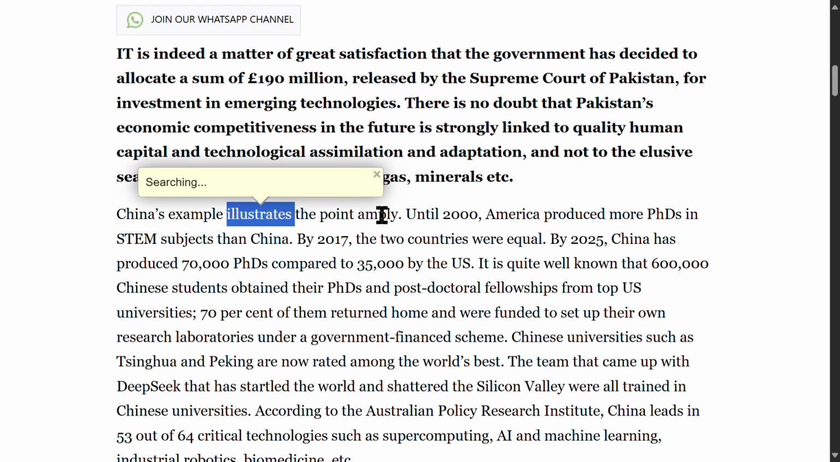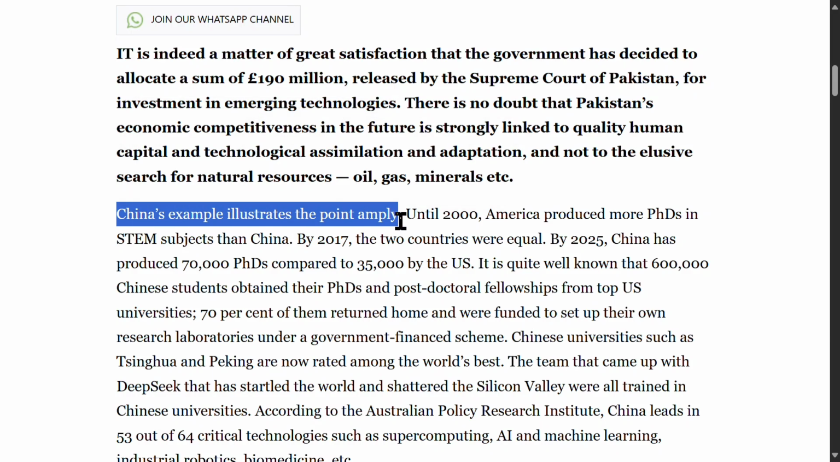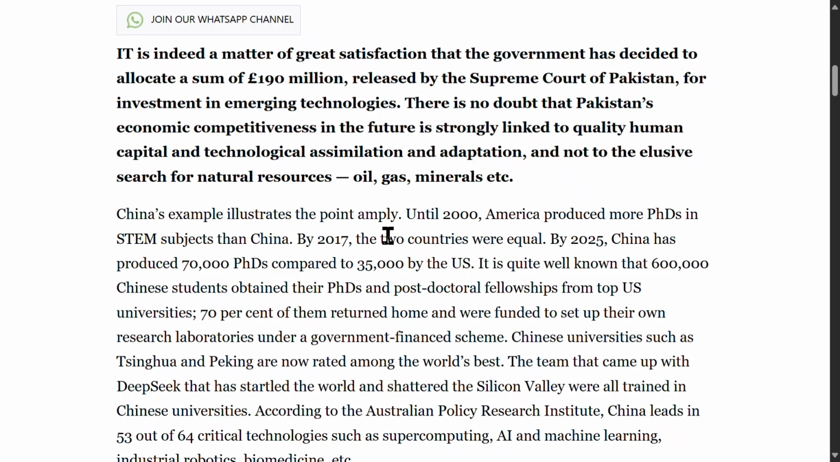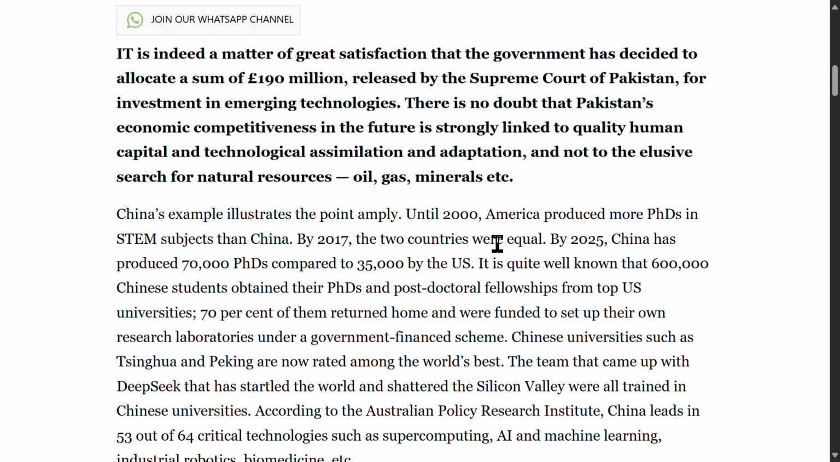China's example illustrates the point amply. Illustrates means demonstrates or exemplifies. This sentence means that China's progress provides a clear example of the argument. Until 2000, America produced more PhDs in STEM subjects than China. This sentence provides historical context, showing the earlier dominance of U.S. higher education in STEM. By 2017, the two countries were equal.